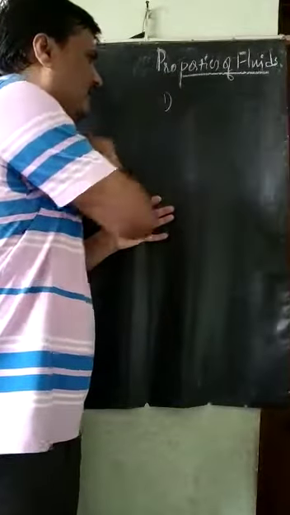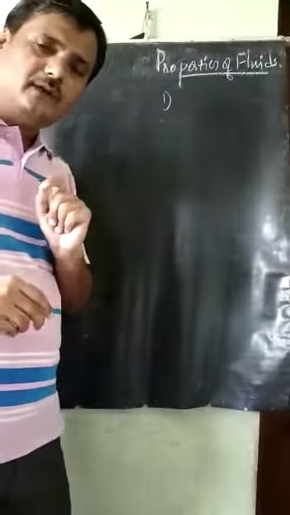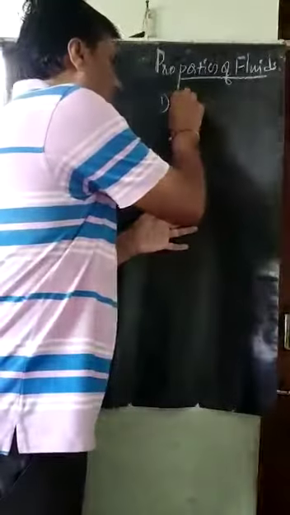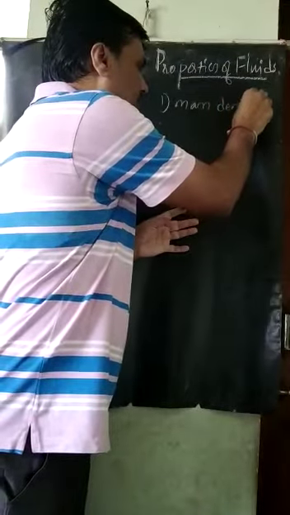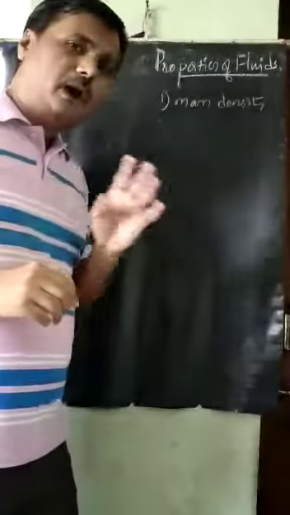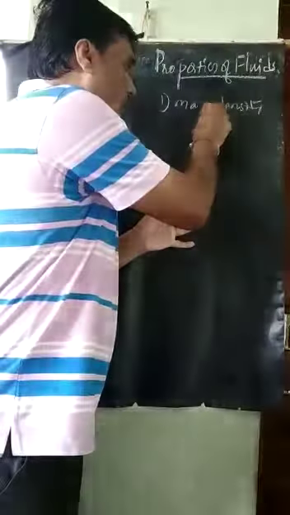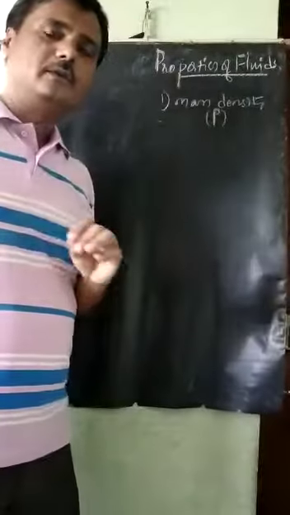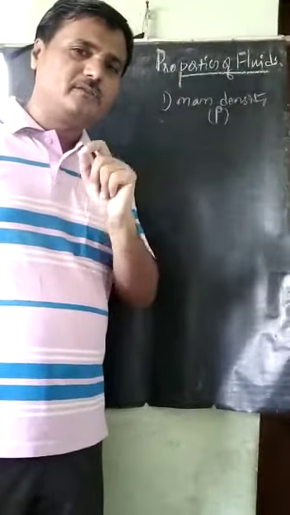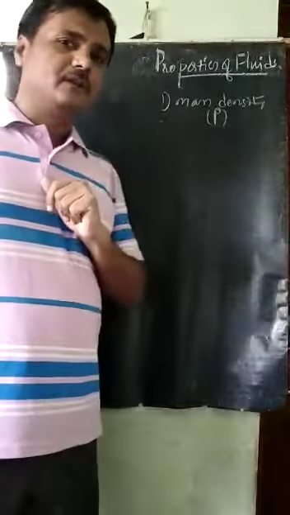In density, there are two types of densities. One is the mass density, that is called the mass density. Usually this mass density is represented by the letter rho. Rho is a Greek letter. This is the usual notation. So now, what is this mass density?